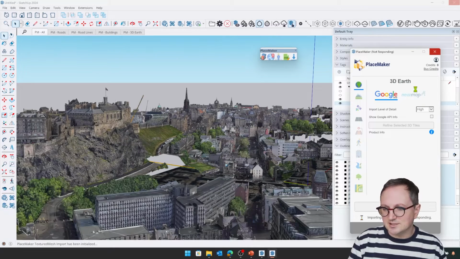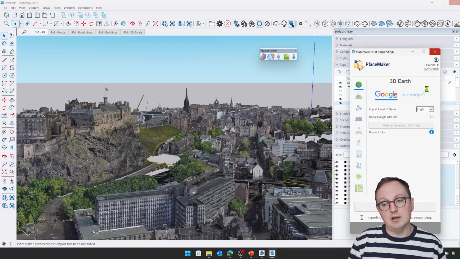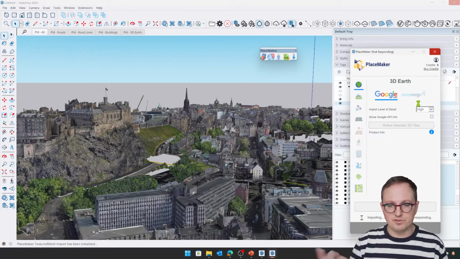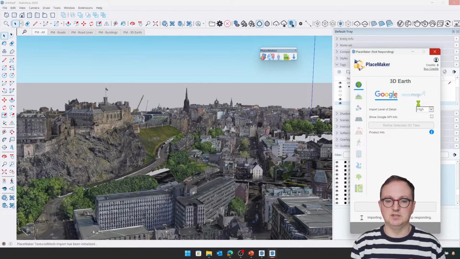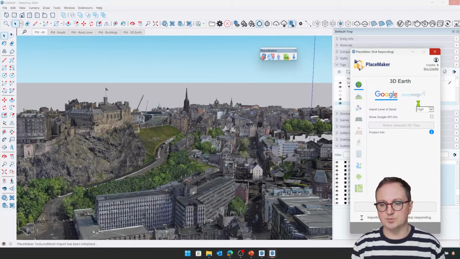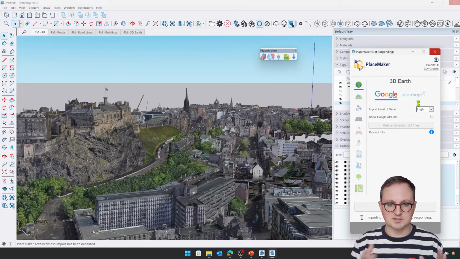And in case you have noticed, there are some other options to actually pull through paid data, which you can buy from places like Nearmap through the Placemaker extension. I think they have a credit system to facilitate you purchasing other things if you need to. But the Google stuff, the OpenStreetMap, and some other things, again, this all just is pulled through as part of your subscription to Placemaker.